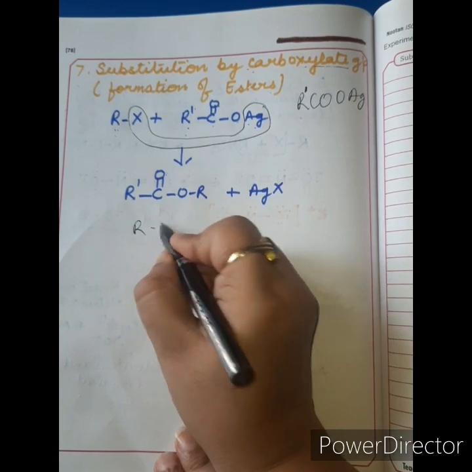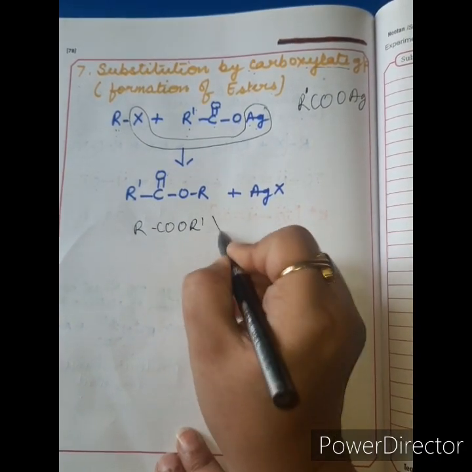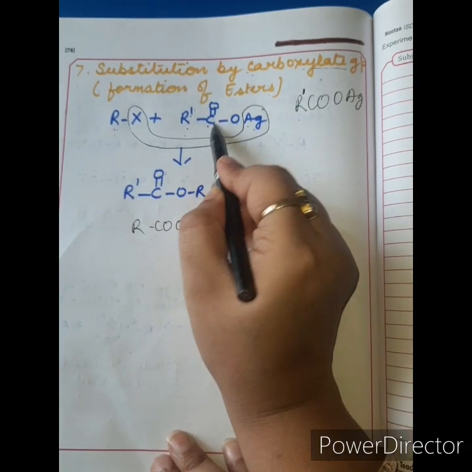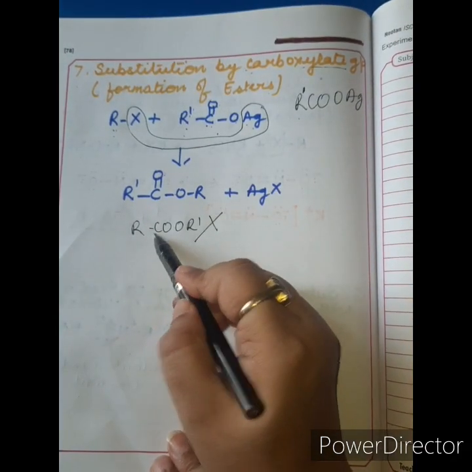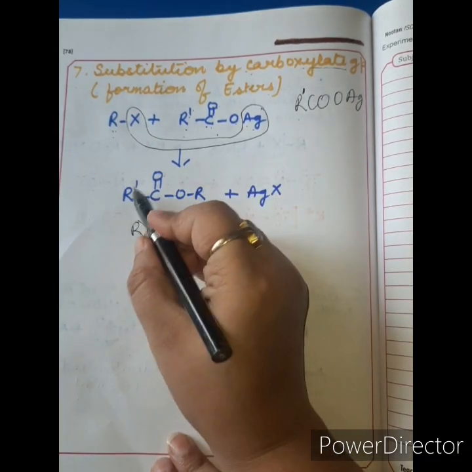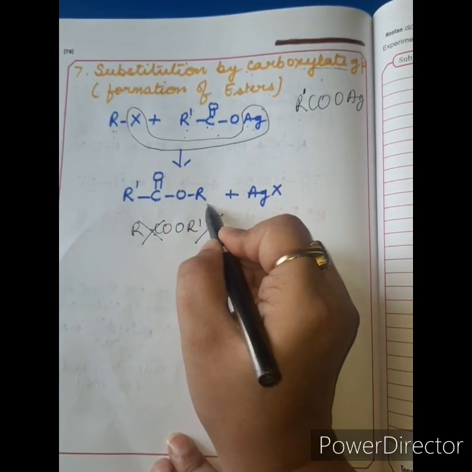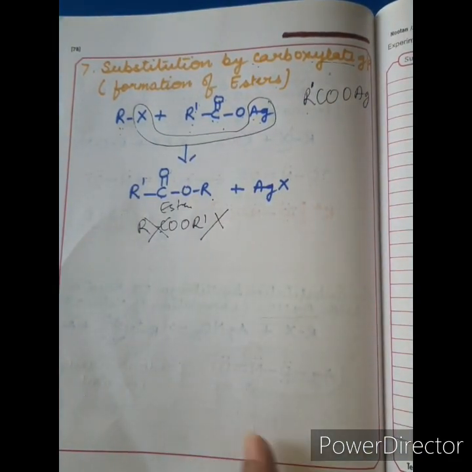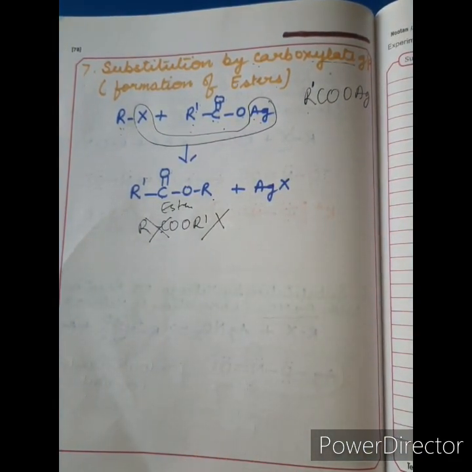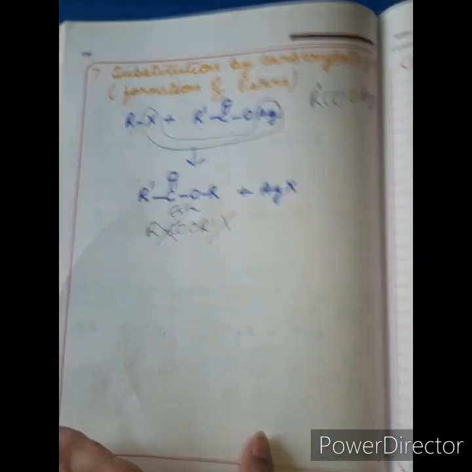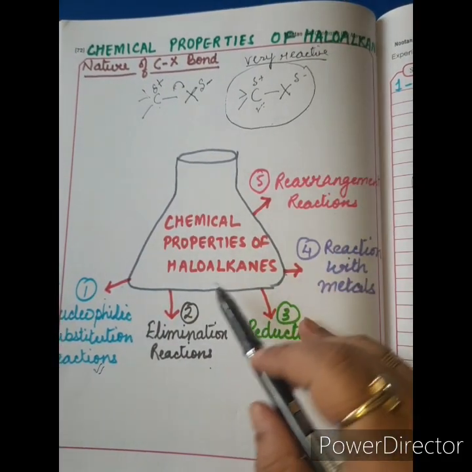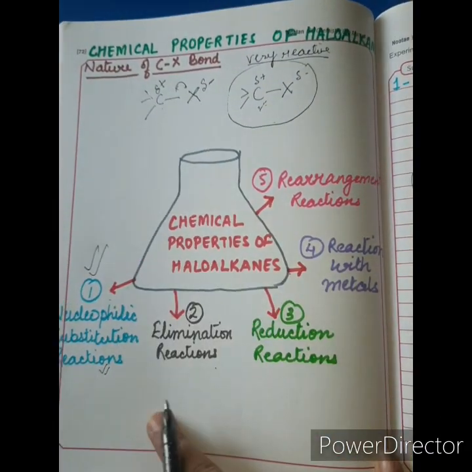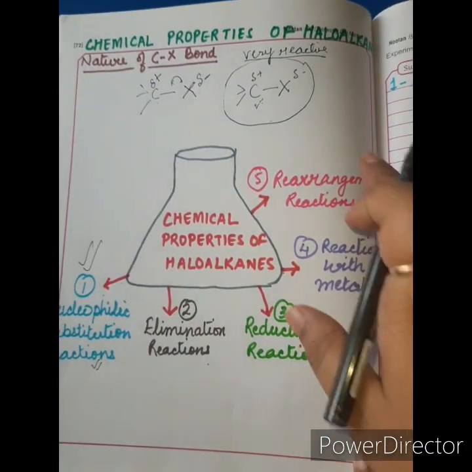If you write RCOOR', that will be wrong because R dash is connected to the carbon of the carboxylate group, not R. So remember R'COOR. This is the ester. So this was all about the nucleophilic substitution reactions given by haloalkanes. Since I told you that haloalkanes undergo 5 kinds of reactions, only the first kind we have completed. For the other kinds, wait for the next video.